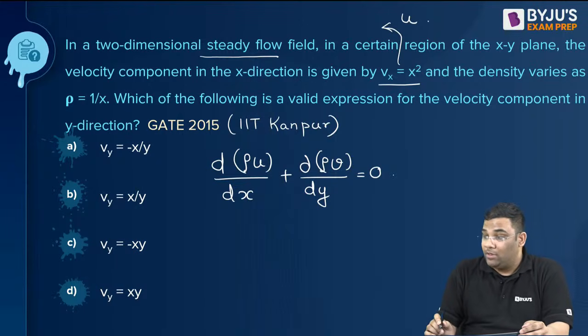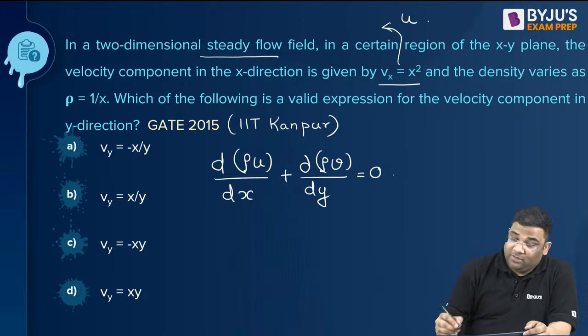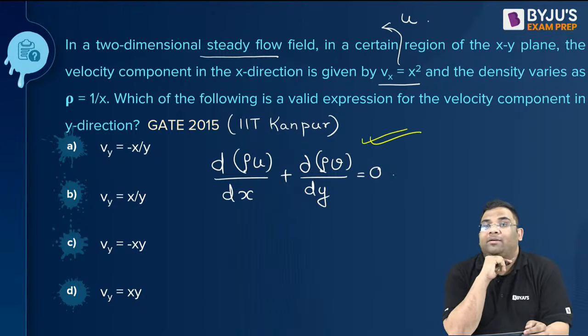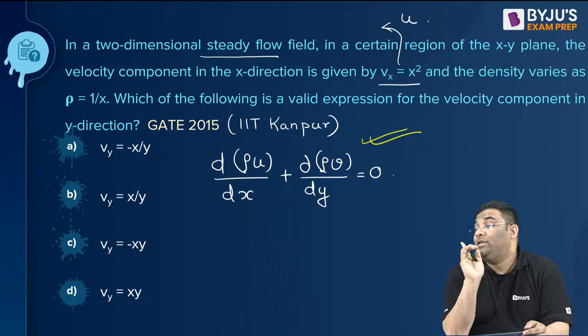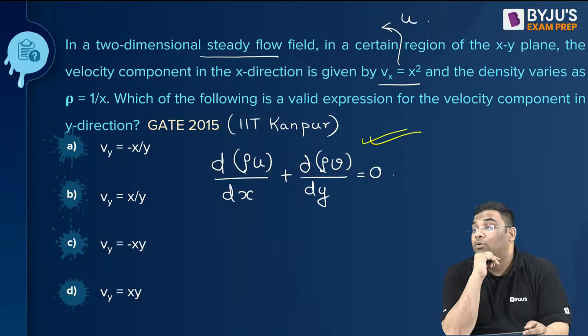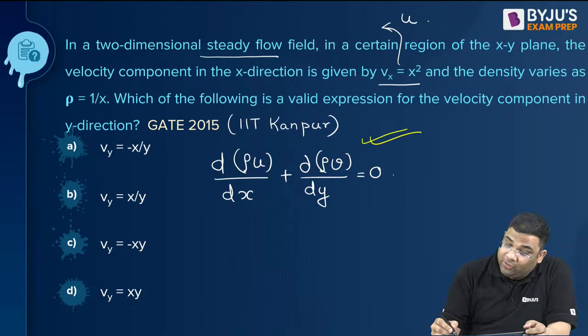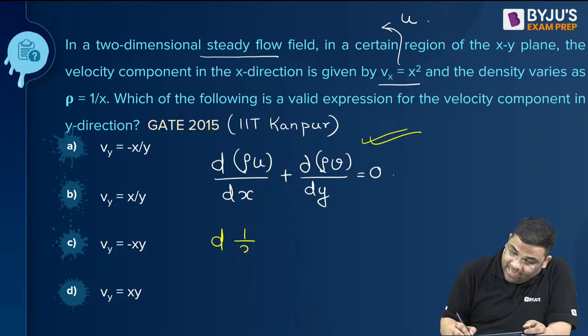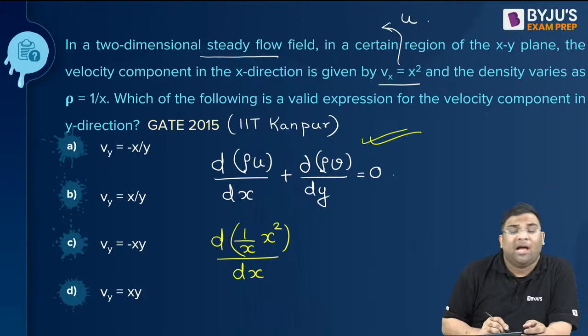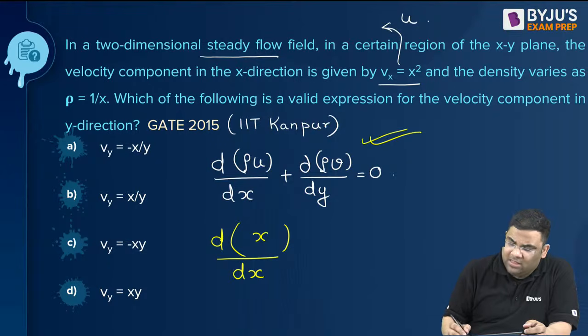Now you see, this was the equation for steady flow, right? You remember, initially I gave this as the equation for steady flow. The rho term was inside. So if you multiply rho with your u, what you will get? This you will get as 1 by x into x square, right? And then the differentiation of this will be 1, no?